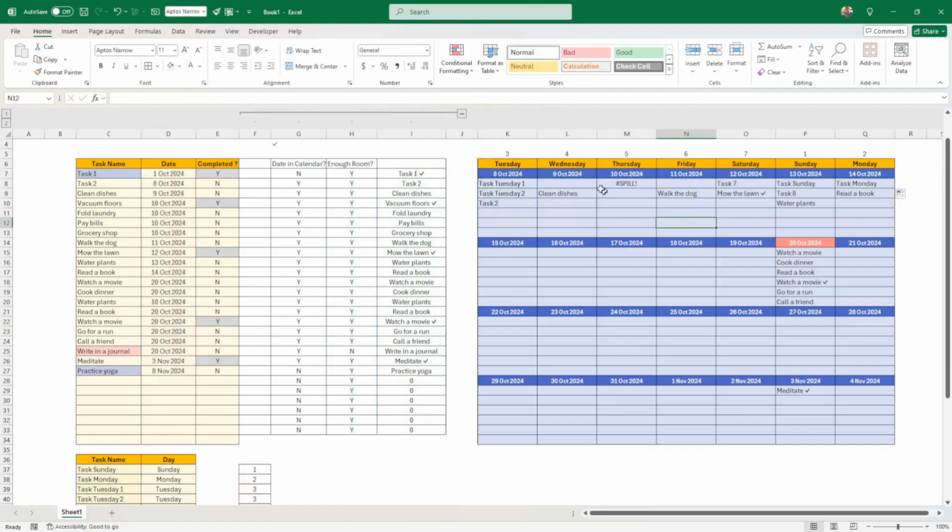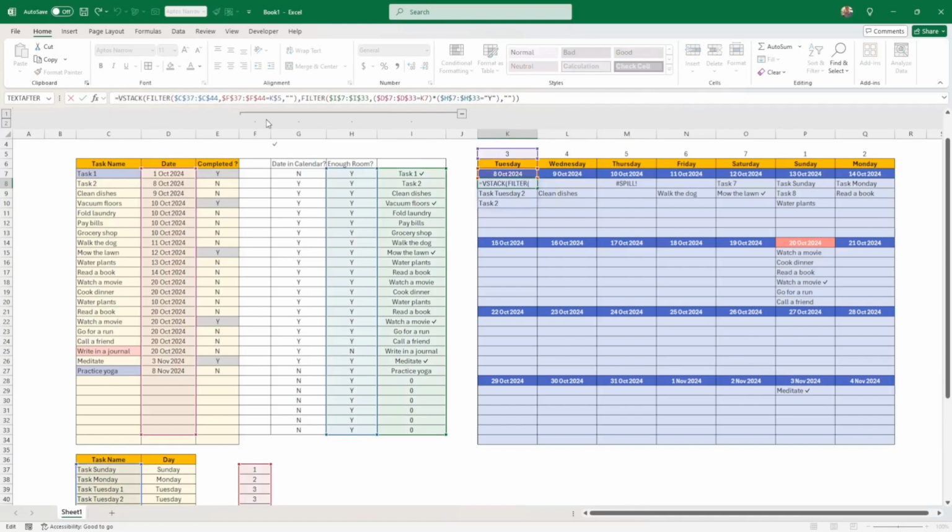So here, if we forget this spill, that means that when it doesn't find any weekly, it still allows room for the weekly here. So I think that having "no weekly" looks a bit sloppy. Having blank here looks a bit sloppy. So we're going to have to do an IF. Now this formula is getting a bit long. I usually don't like that, and there are probably simpler ways if I was to duplicate this, but for the time being, I think this is the best we can do.